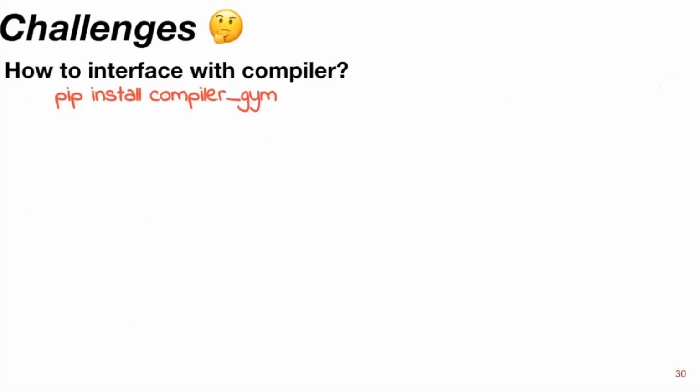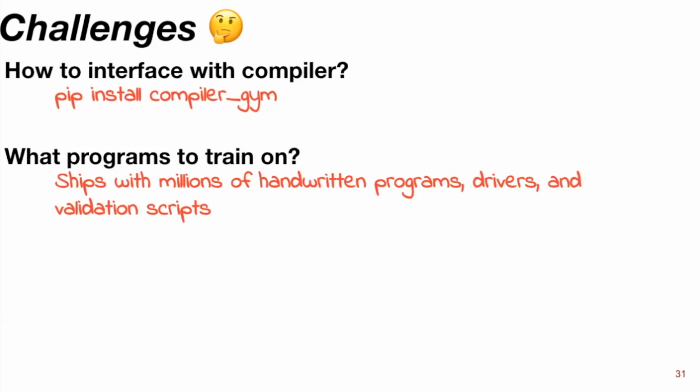Okay, so I want to go back to the challenges and enumerate how we are addressing them with CompilerGym. The first challenge: how do you interface with the compiler? We have simplified it to a Python package install. You don't have to worry about the compiler. What programs do you train on? We've taken the approach of parceling up and shipping as many open source benchmark suites as we can get our hands on, and those come bundled inside the CompilerGym package. So we've got a handful of millions of handwritten programs, and also the driver scripts and the validation scripts and all the other stuff.